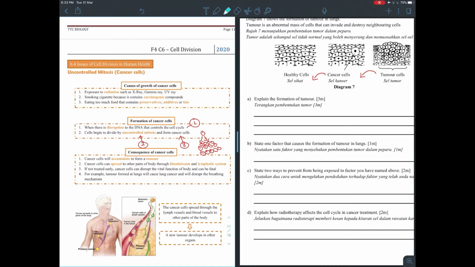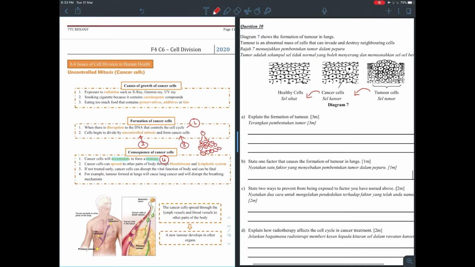So the last point you just have to say, when all these cancer cells accumulate, I will then get a tumor. Okay, so that is tumor. Easy as that.